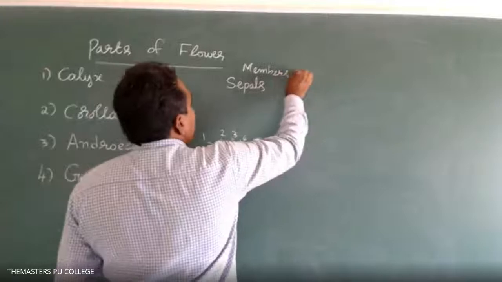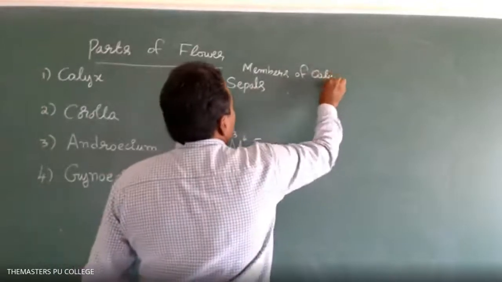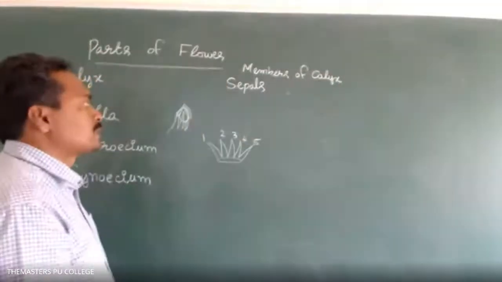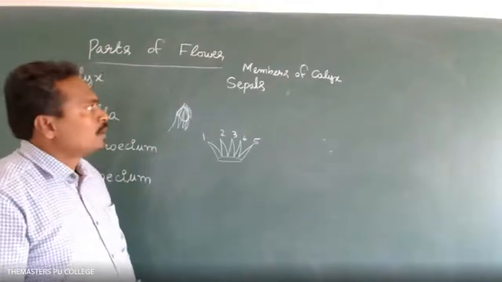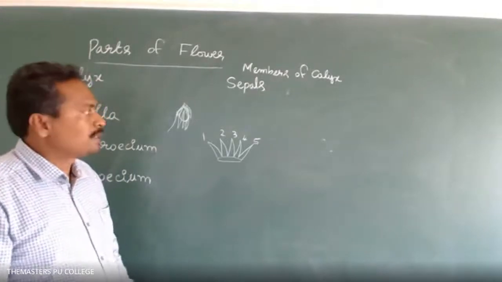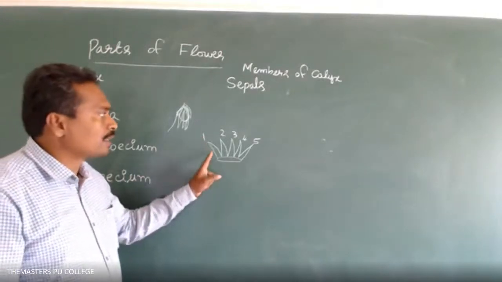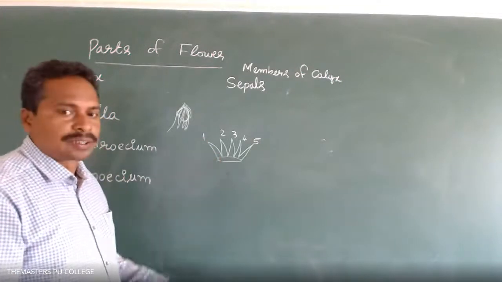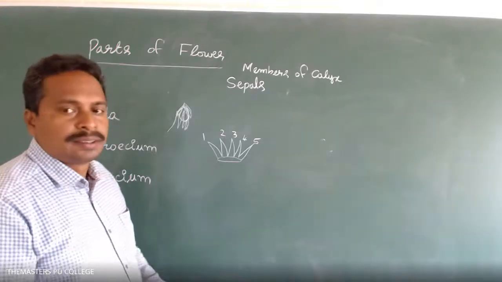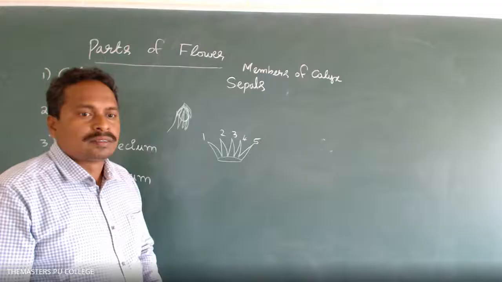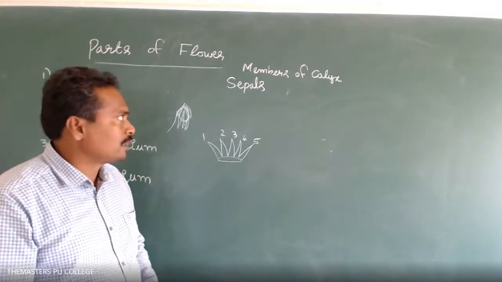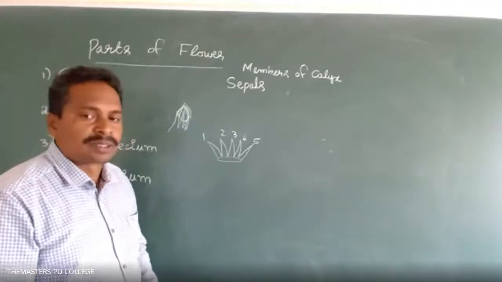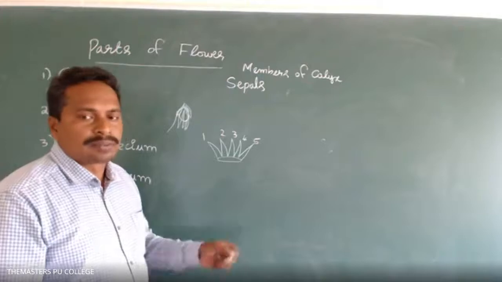So what is the function of calyx? What is the color of the calyx? Generally it's green in color. It gives protection to the inner parts of the flower. What are the members of the calyx? Sepals.